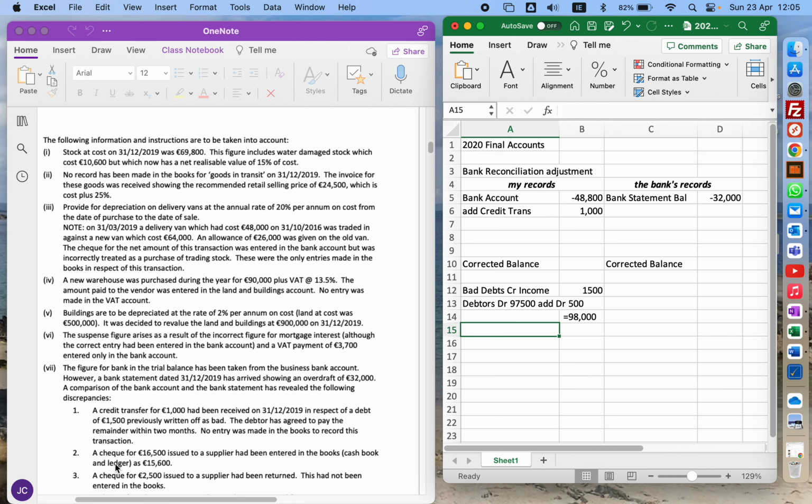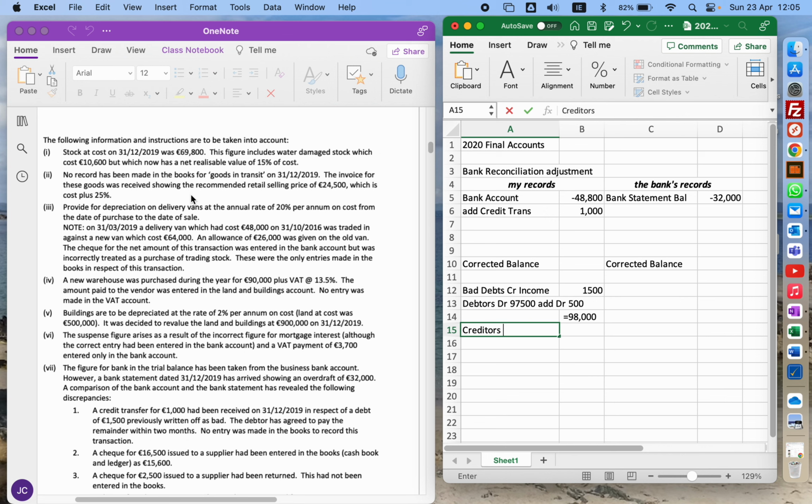Check for 16.5 issued to supplier had been entered in the books as 15.6. So that means I made a mistake. So the bank is right. So the bank has handled that check correctly. I haven't. So I need to fix that. So when I pay a check, that means creditors need to change.